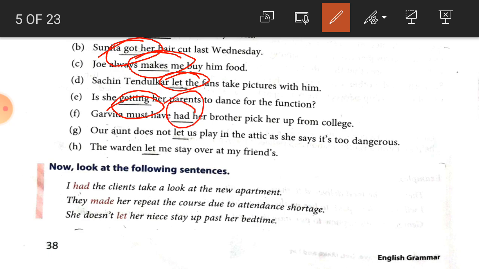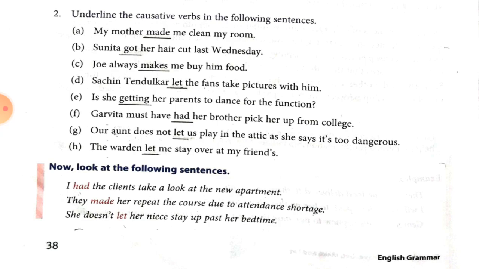Our aunt doesn't let us play in the attic as she says it is too dangerous. So here let is the causative verb. The warden let me stay over at my friend's. So here let is the causative verb. So student, in this exercise we have got what a causative verb is and how it is used in the sentence.